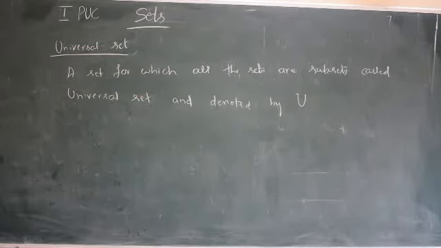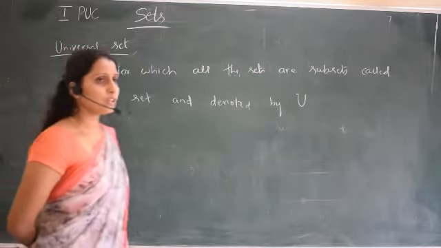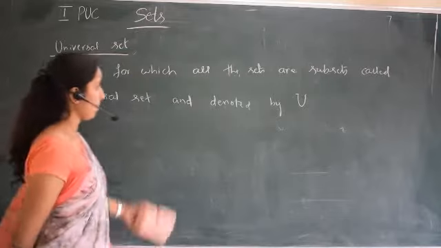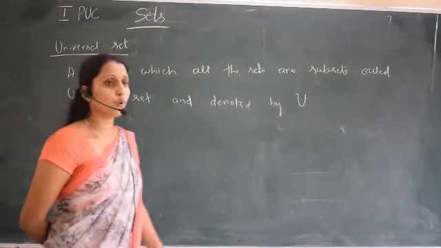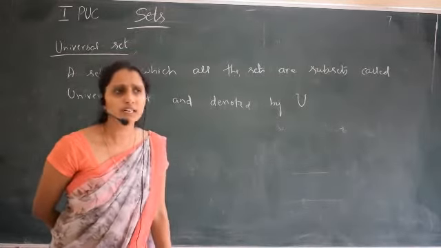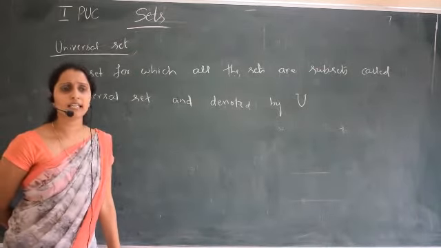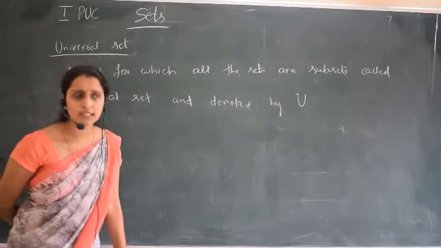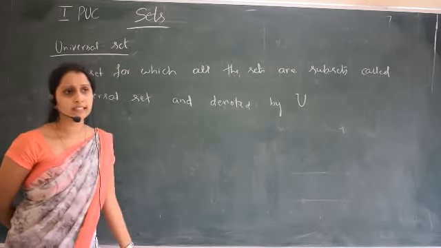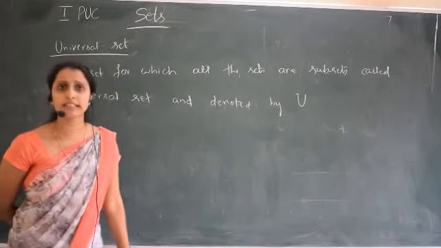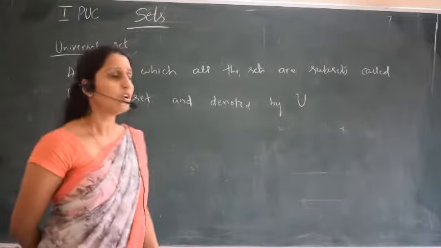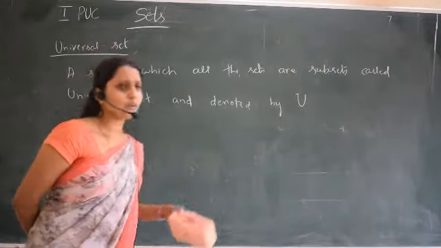If it is not given, suppose I have a set of numbers 2, 4, 6, 8. For that, which universal set can I consider? Either I can consider the set of even numbers, or the set of real numbers, natural numbers, integers, or rational numbers. So if it is not given, we have to consider it ourselves.